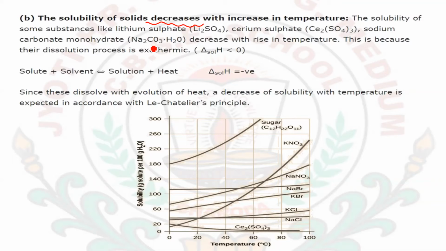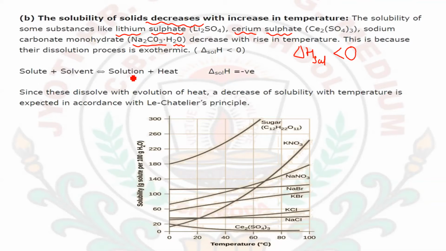Which are some of those substances? They are lithium sulfate Li2SO4, cerium sulfate Ce2(SO4)3, sodium carbonate monohydrate Na2CO3.H2O. These are some examples in which, on increasing the temperature, the solubility of these substances decreases. Why? What is the reason behind it? The reason is that here the enthalpy of solution is less than zero, and if I am increasing the temperature here, then what will happen?